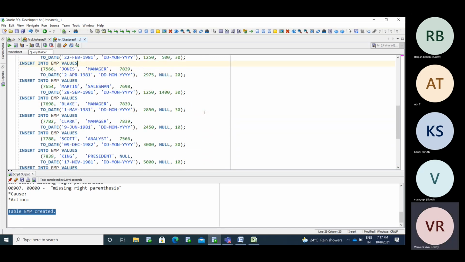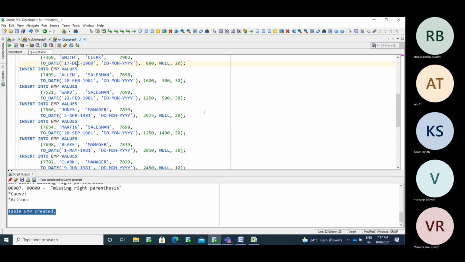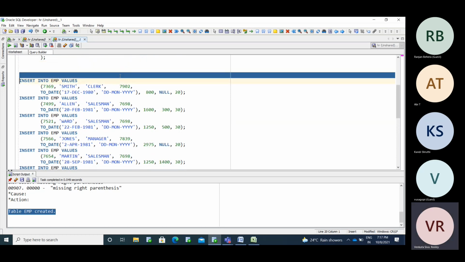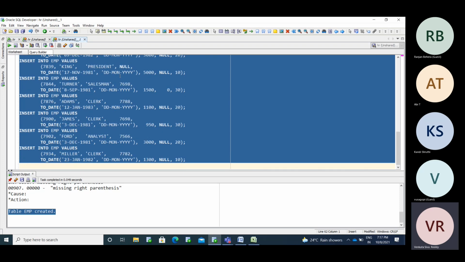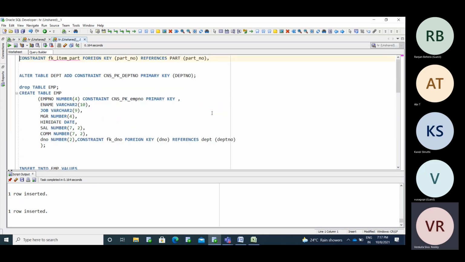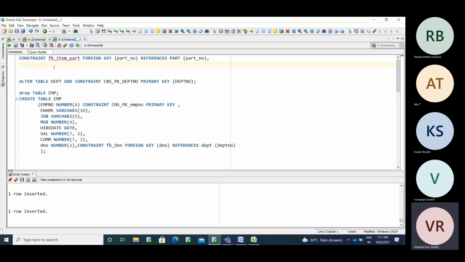Here you are going to insert the values 20, 30, 20, 30, 10, only department values. Now I am pushing the data. It did not give any error here. You get success for all these statements.